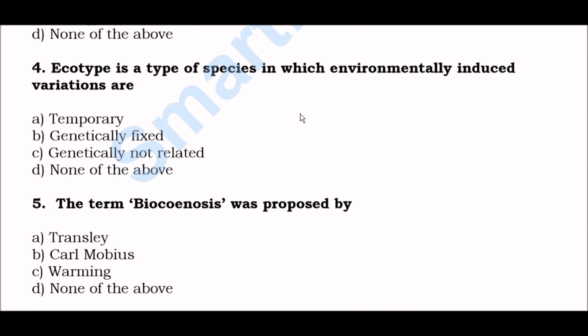Next question. Ecotype is a type of a species in which environmentally induced variations are option A, temporary, option B, genetically fixed, option C, genetically not related, option D, none of the above. Right answer is option B, genetically fixed. Okay. Ecotype is a type of species in which environmentally induced variations are genetically fixed.